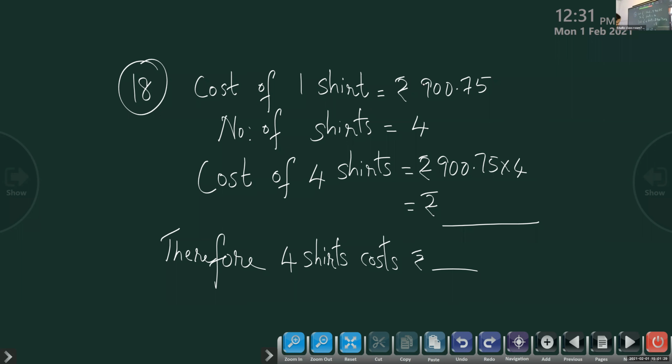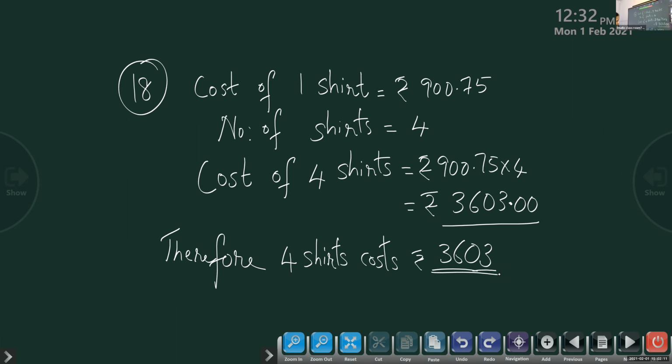3,603.00. Very good. So children, if you are writing it again, therefore 4 shirts cost, we can write 3,603 rupees. No need to write the decimal zeros here again. 3,603.00 and 3,603 are the same. No need to keep the 0 there again.